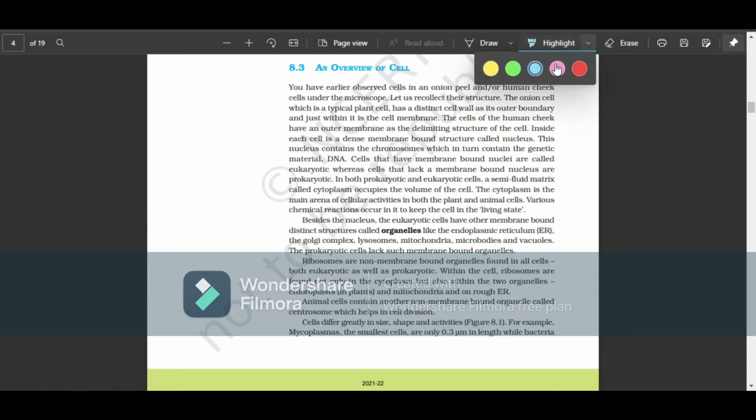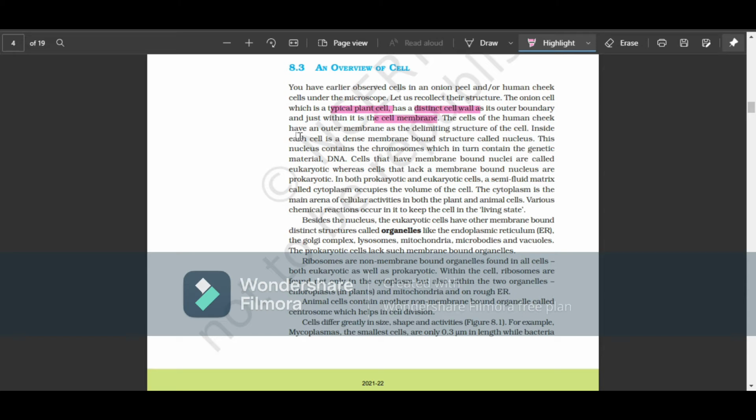Okay. Next, an overview of the cell. You have earlier observed cells in an onion peel or a human cheek cell under the microscope. Let us recollect their structures. The onion cell is a typical plant cell because it has a distinct cell wall as its boundary, and just within it is the cell membrane, right? Because the onion cell is a plant cell, it has a distinctive cell wall, and you can see the cell membrane just within it.